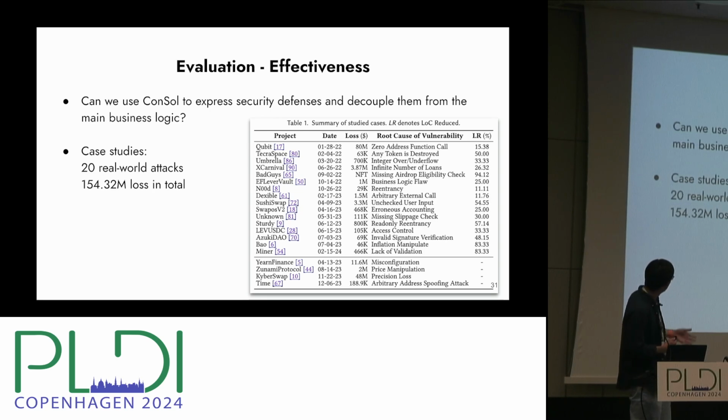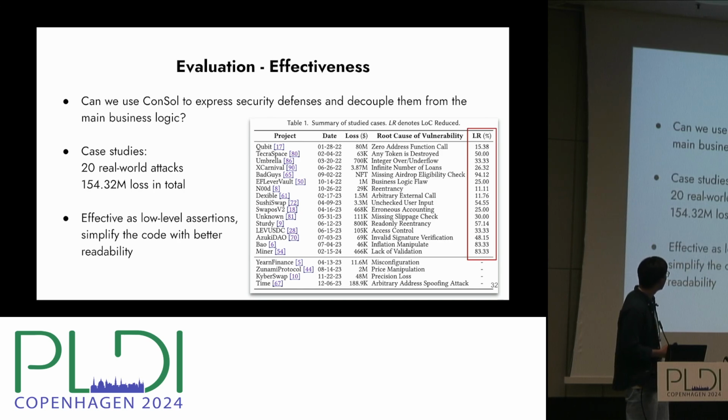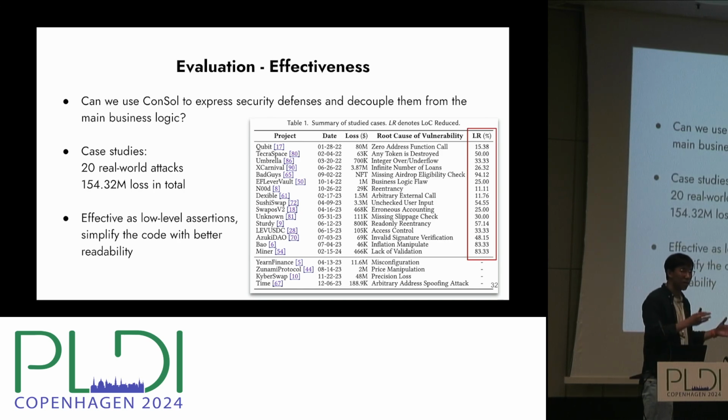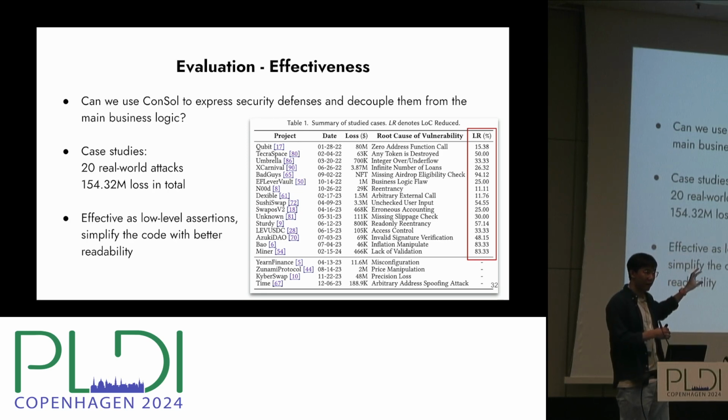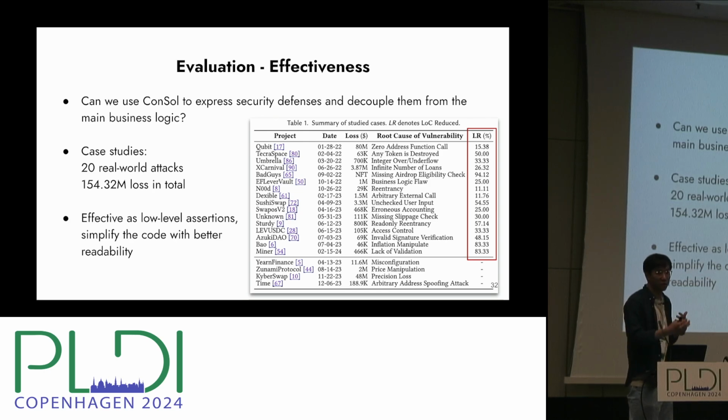So the total amount of loss is a crazy number, but those attacks already happened. Our evaluation is compared against those low-level assertion checks, because the attacks already happened and people already patched those programs using just the assertions to specify those critical conditions. We want to see whether we can use Con-sole to simplify the specification of those security checks.